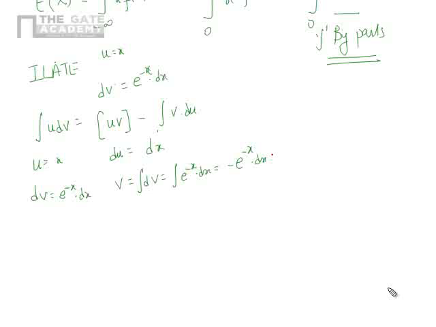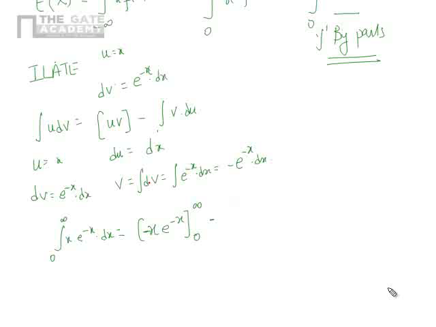Clear? So, integral x e power minus x between 0 to infinity dx is nothing but uv, that is, u is x and v is minus e power minus x, between 0 and infinity, minus integral v du.